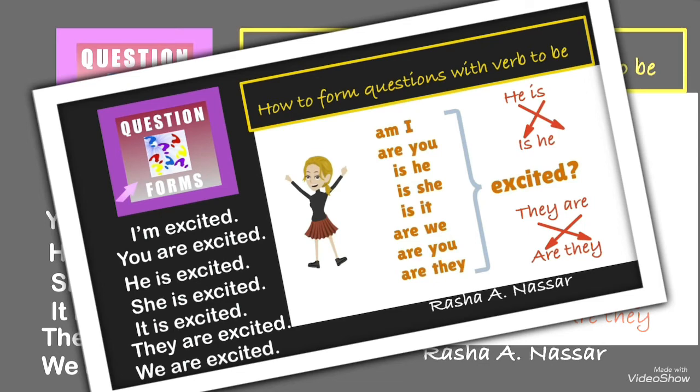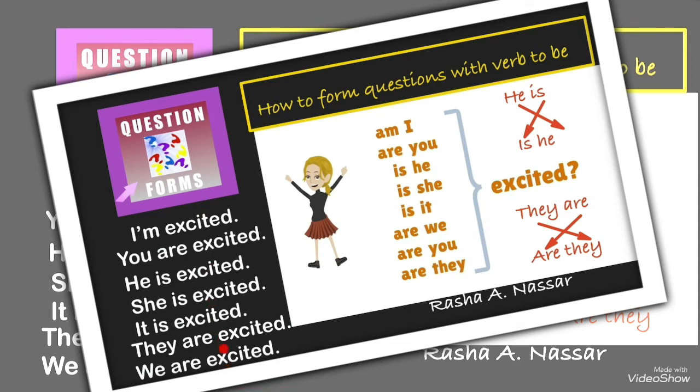And now, my dear students, we will learn how to form questions with verb to be. We will change all these sentences into questions. Let's read the sentences first and see how we can change them into questions. I am excited. You are excited. He is excited. She is excited. It is excited. They are excited. And we.